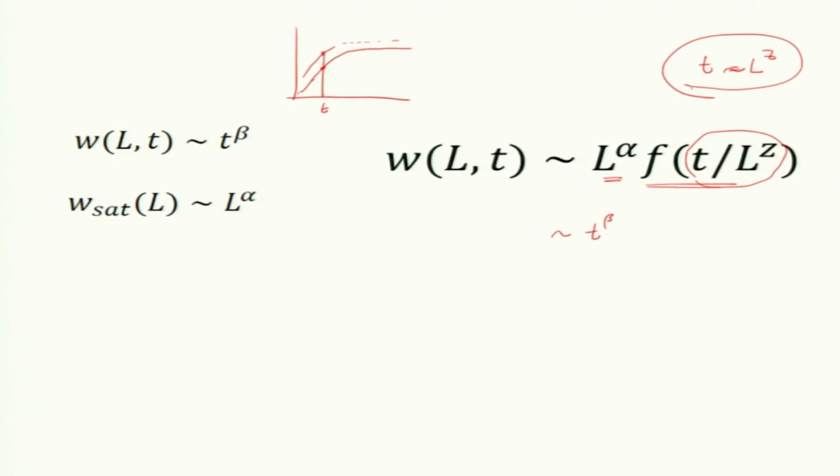Now I can rewrite this. I write t to the power beta, but t is L to the power z, right? So, it is L to the power z beta. z beta must be equal to alpha, because alpha is the exponent for L. So, we get the relation z beta equals alpha. I am just using this relation to replace t by L. So, z equals alpha by beta. This is another exponent, called the dynamical exponent.